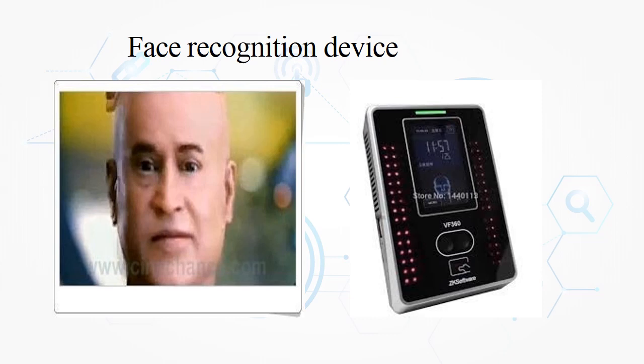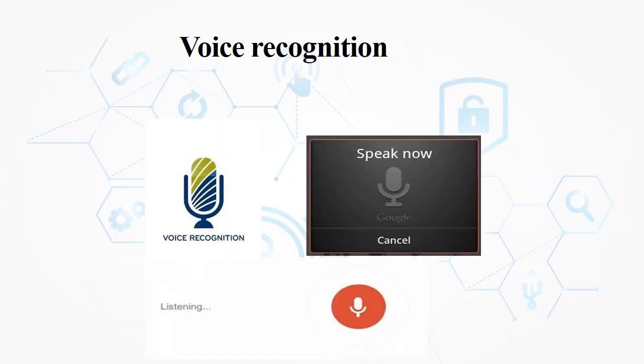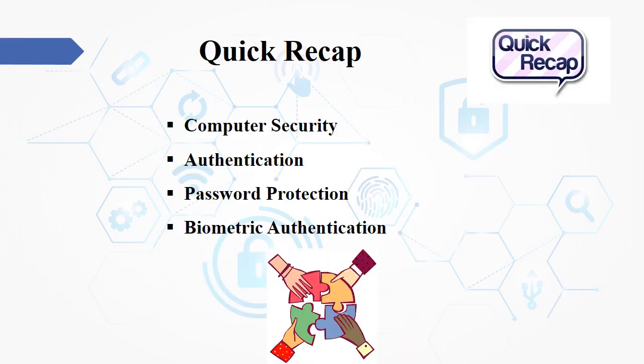Face recognition device uses biometrics to map facial features from a photograph. It compares the information with a database of known faces to find a match, and if it matches with the previous one, the access will be granted. Voice recognition or speech recognition device is used to operate a device and perform commands without having to use keyboard or mouse. It has the ability to decode human voice. You don't need to use the keyboard or any other device.